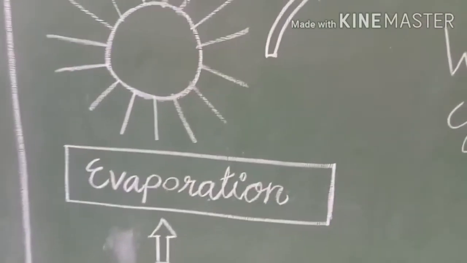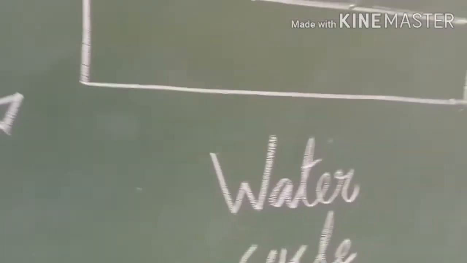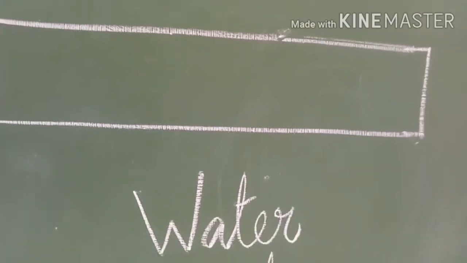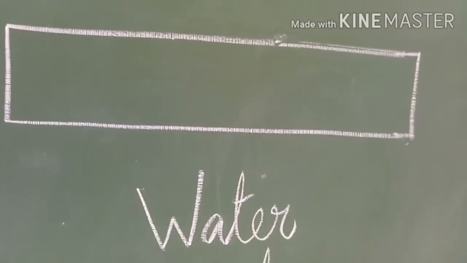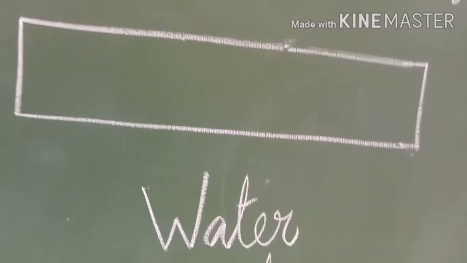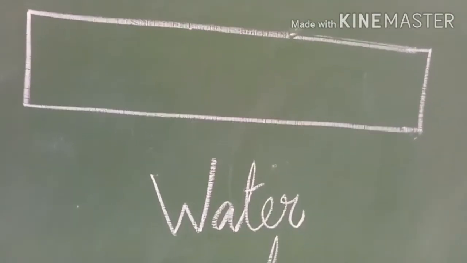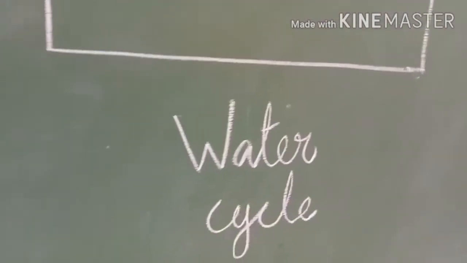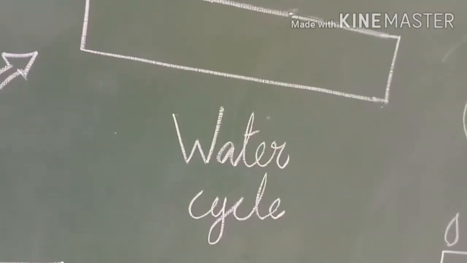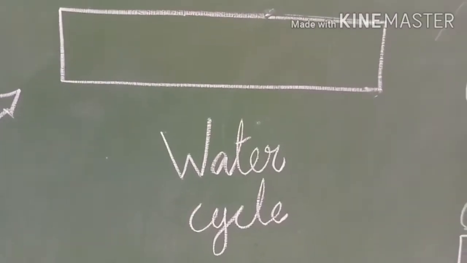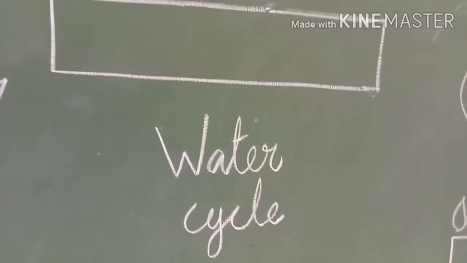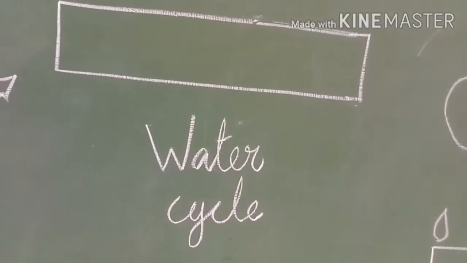Okay? And next, the evaporated water, when it reaches the sky, it gets cooling. What is that? It gets cooling stage, no? So when we cool the vapor, gas changes into liquid. And what is the process name?